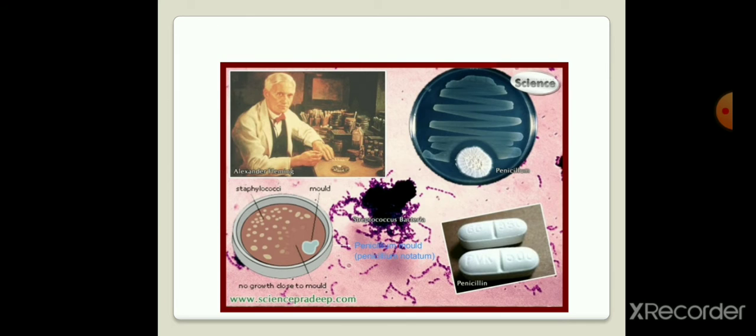Whenever the word penicillin comes, the Nobel laureate Alexander Fleming was the first to discover penicillin. The penicillin discovery was a very accidental discovery, because Alexander Fleming was working on a bacterial species, and the name of that bacterial species was Staphylococcus aureus.